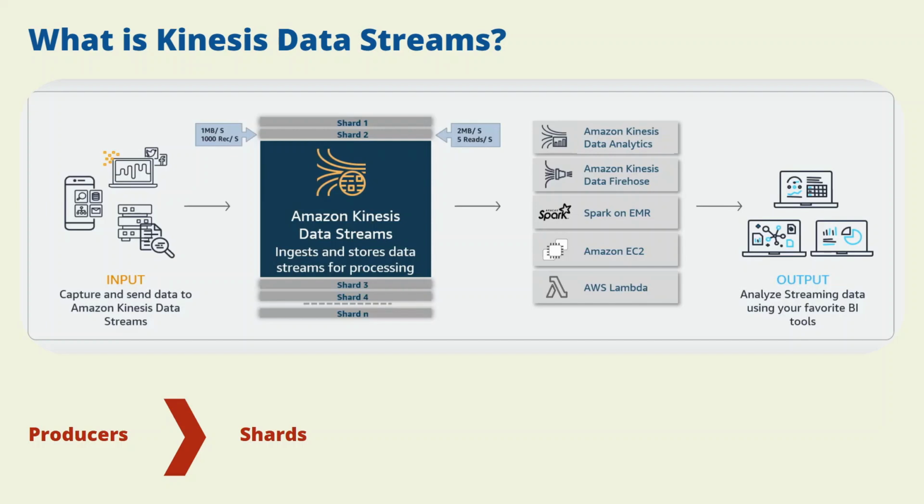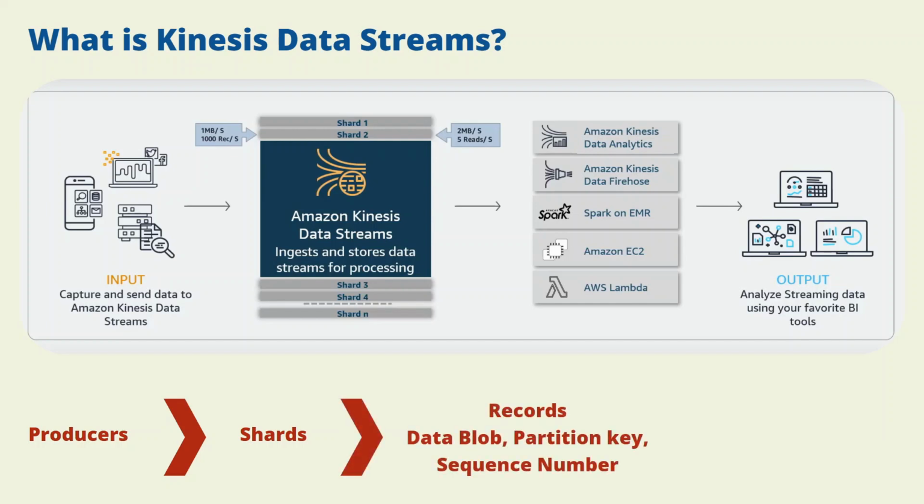When the data is ingested into the stream, it becomes records that consist of a data blob, which is the actual data, a partition key, and a sequence number, an ID to track the data. Records are stored in shards for 24 hours to 7 days. The stream is replicated across AWS availability zones, making it durable and fault-tolerant.